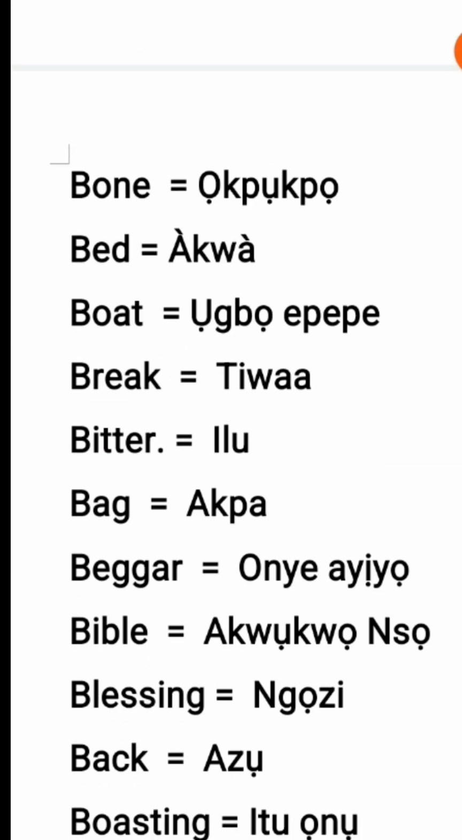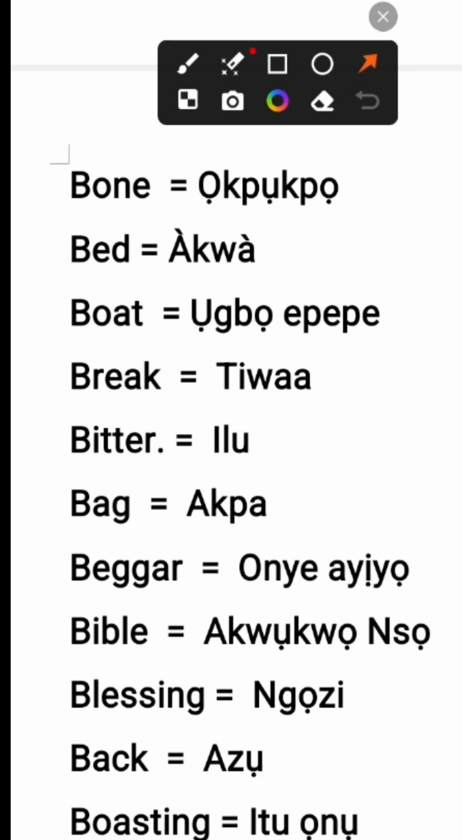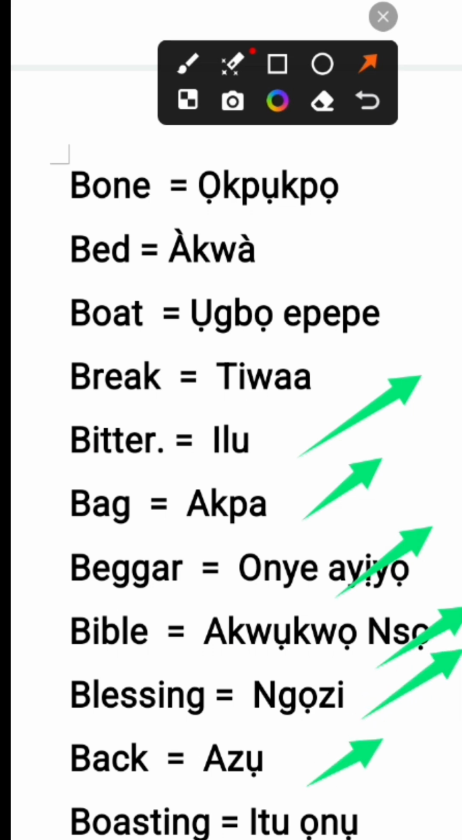We have break. Tiwa, tiwaya, break that bottle, tiwaa karama. That's break. Then we have bitter, which is ilu. Bitter means ilu. We have bag, akpa. We have beggar, onye ọrịa. He's a beggar. We have Bible, akwụkwọ nsọ. We have blessing, ngozi. We have back, azụ.